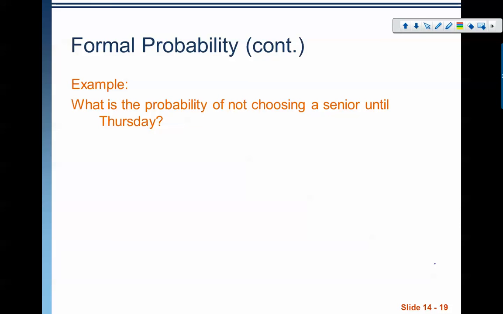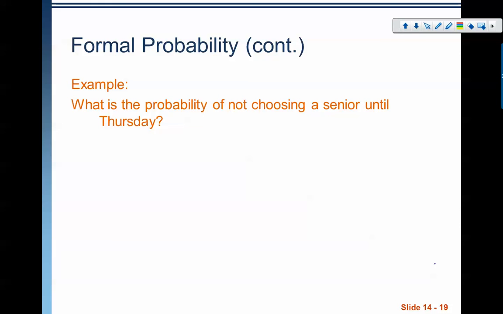Okay, so I'm going to choose many seniors in a row. Right? I need to choose not a senior on Monday, and not a senior on Tuesday, and not a senior on Wednesday, but I do need to choose a senior on Thursday. So are they disjoint events? Well, no, they're not, because I can choose not a senior on Monday and Tuesday, and that's a thing that can happen. So they're not disjoint.